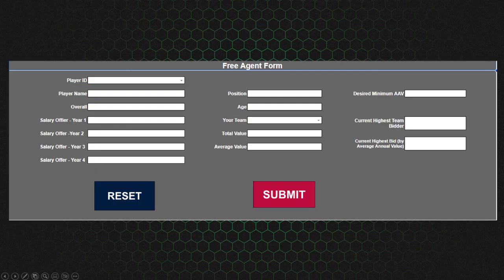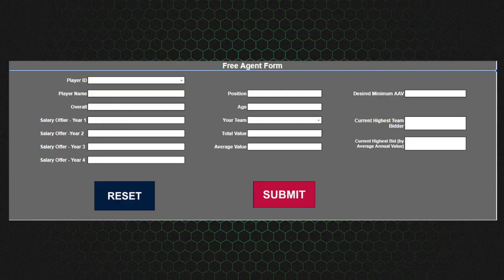If you want to put in a bid on a player, you pull the drop down, you select them, and you see all the stuff. If they already have a bid, you'll see it right here as well. It'll show which team is the highest bidder and what their average annual value bid is. Then you would come over here and select which team you are. You can only put bids on your team.